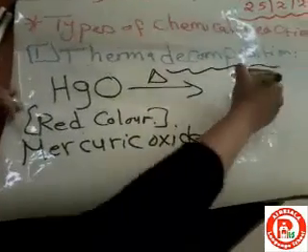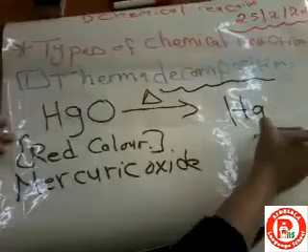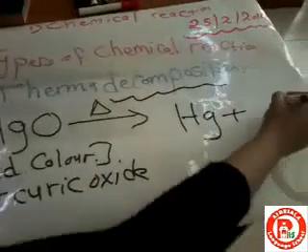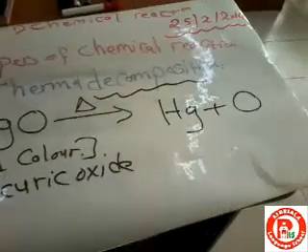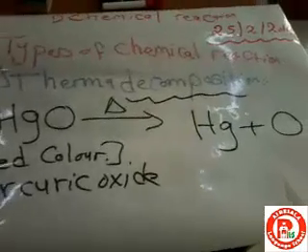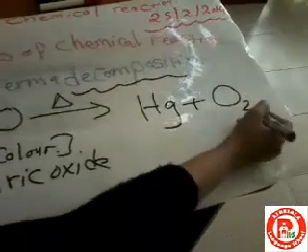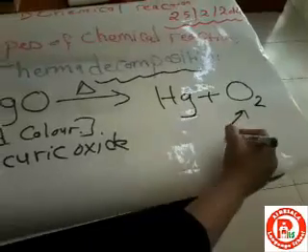It will be Hg plus O. Is that correct? No, it should be O2. Why? Because all gases are found in nature in a form of diatomic, 2 atoms, except the inert gases.